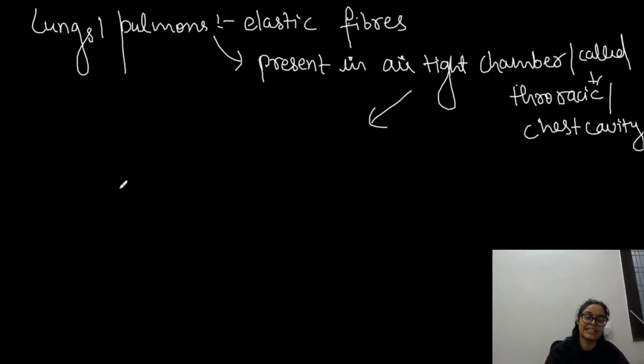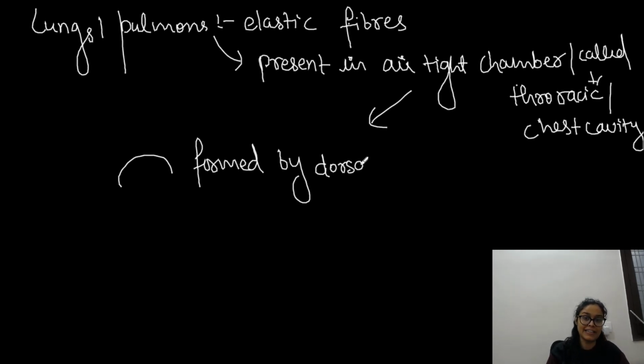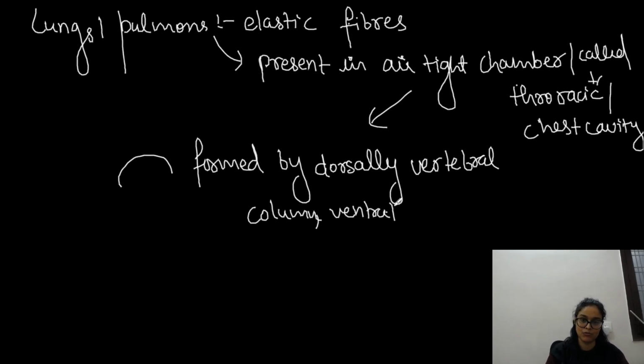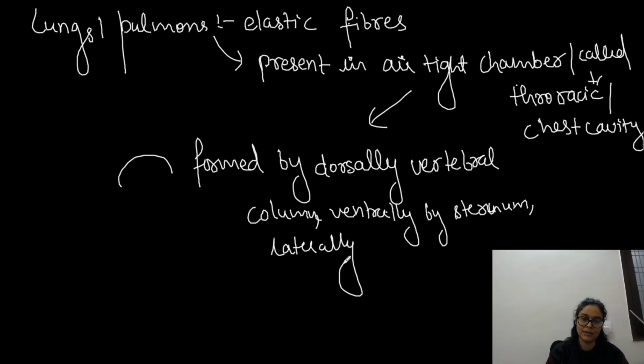And from below, there is the diaphragm, right? So who makes this airtight chamber? You can say it is formed by, and they have asked this question also, dorsally, the vertebral column, the thoracic vertebral column. Ventrally, who forms it? The sternum. Laterally by ribs, and from below the diaphragm covers it.